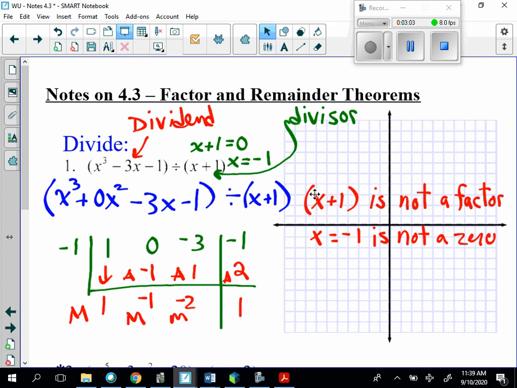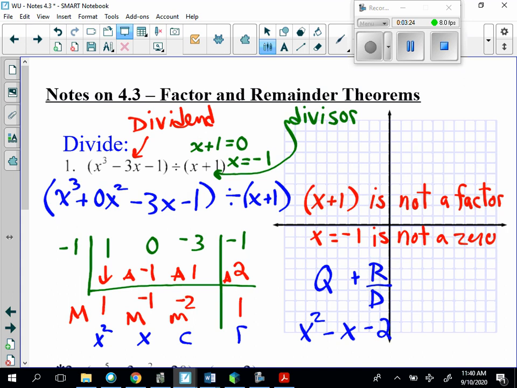So our quotient: this was the x squared term, this was the x term, this was the constant term, this is the remainder. So we should write this as quotient plus a remainder over divisor. So our quotient would have been x squared minus x minus 2 plus 1 over x plus 1. And clearly it does not divide evenly.